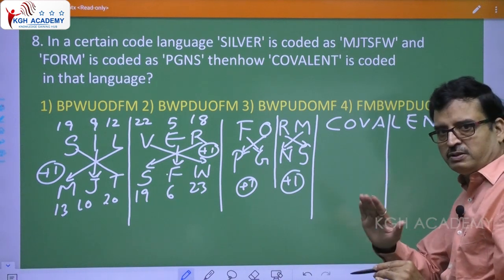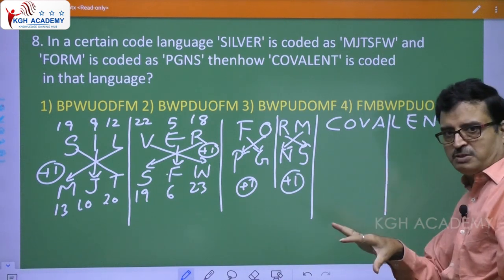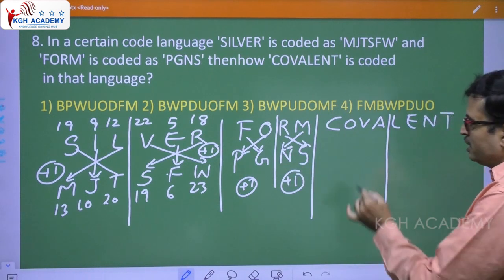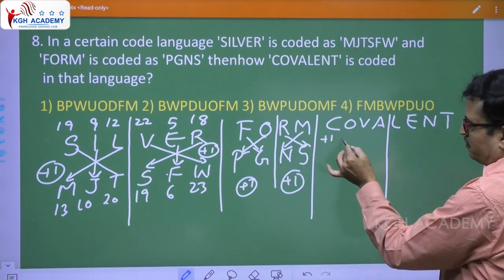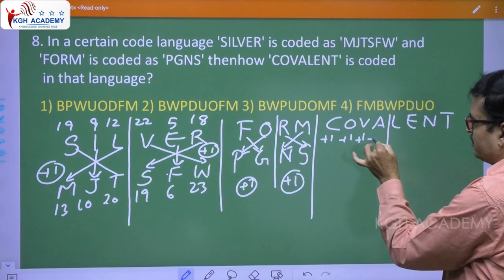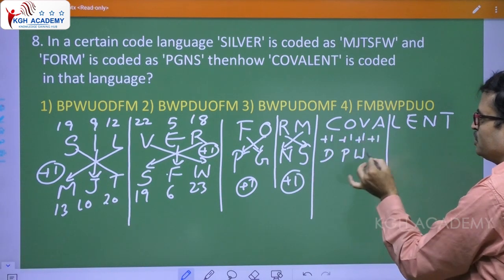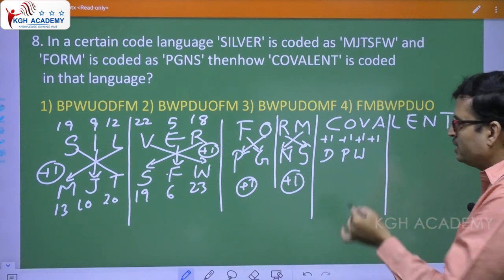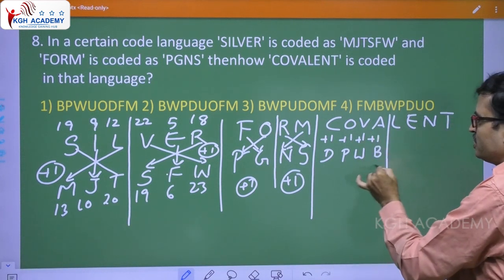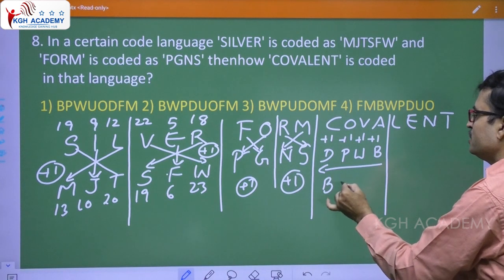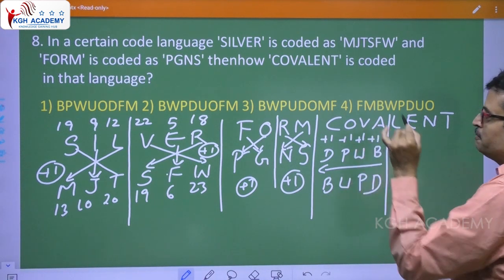Take plus 1, then reverse the word that you get, because they have gone for cross coding. C plus 1 D, O plus 1 P, V plus 1 W, A plus 1 B. Now reverse it, B, W, P, D.